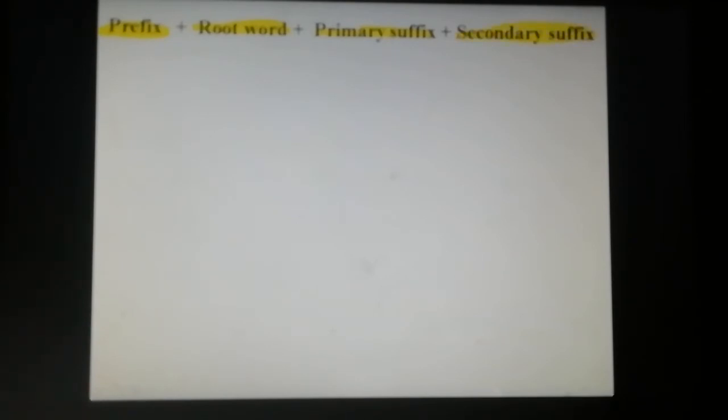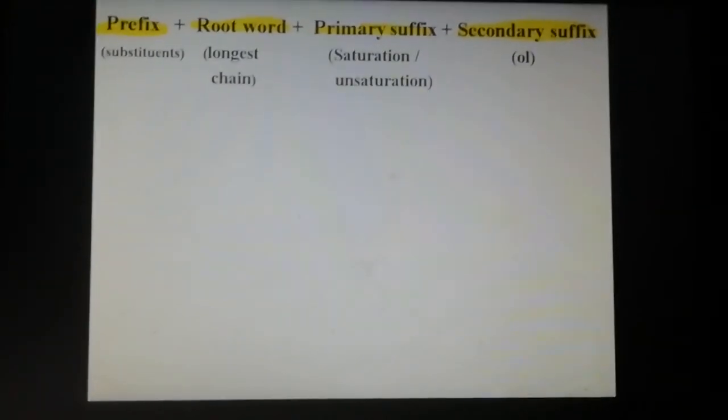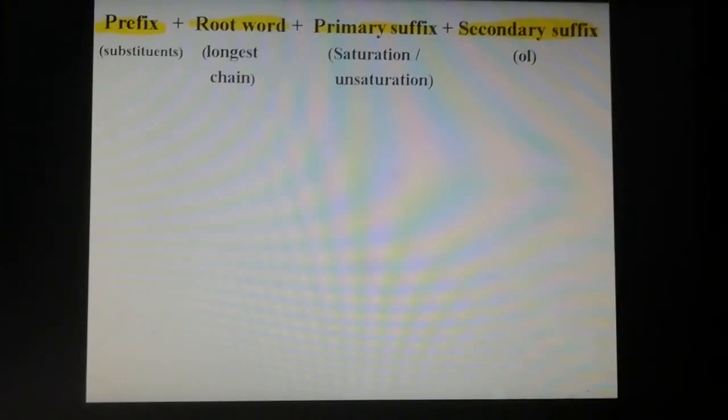So the IUPAC name contains four parts. First, the substituent. Second, the longest carbon chain. Third, saturation or unsaturation. Fourth, the functional group. Lastly, name the functional group.